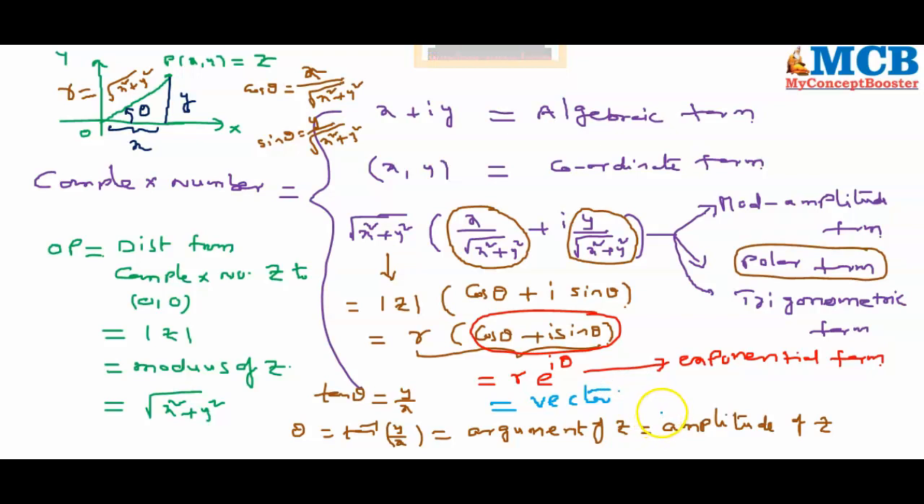So, as far as our understanding is concerned now, a complex number can be expressible in 5 different ways. Number 1, algebraic form. Number 2, coordinate form. Number 3, mod amplitude form. Number 4, exponential form. Number 5, vector form. Every complex number is a vector. Even the direction will also be mentioned here because it is a vector.